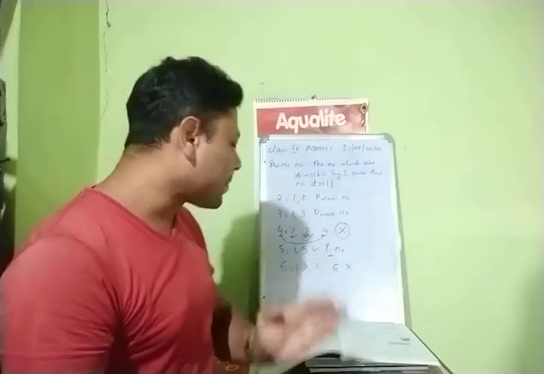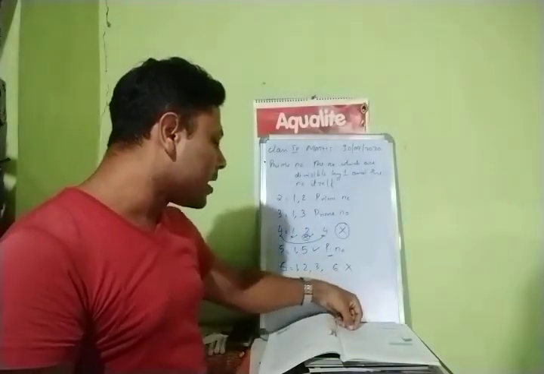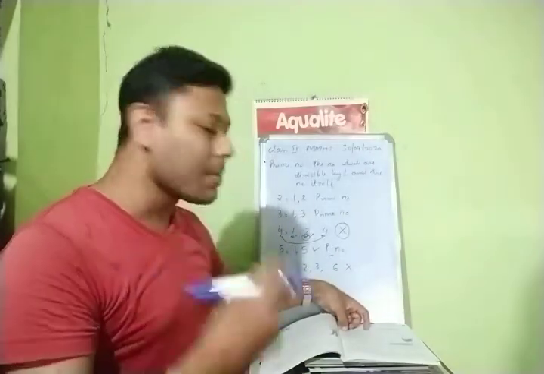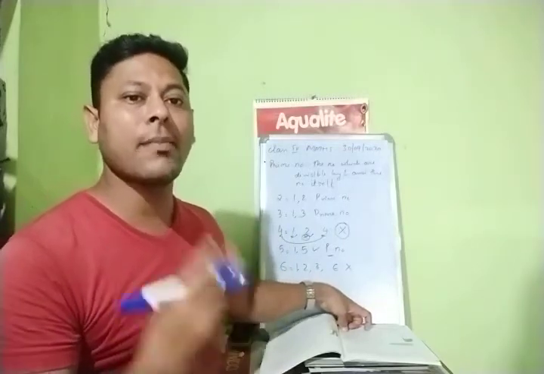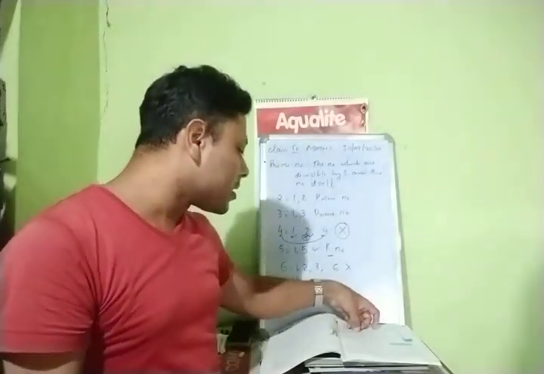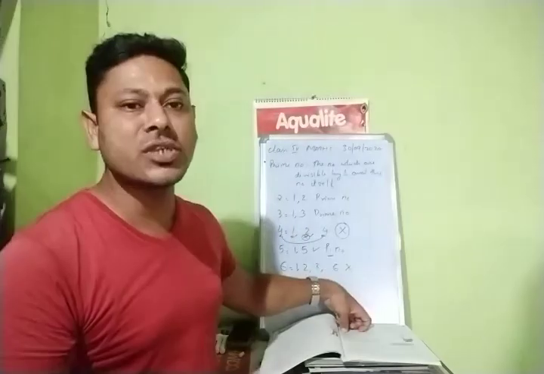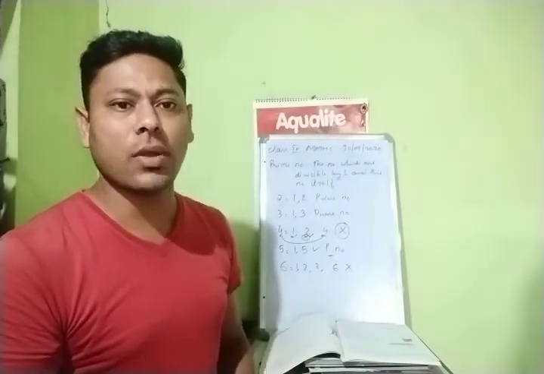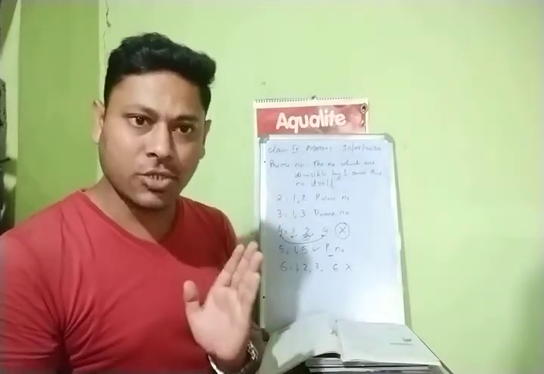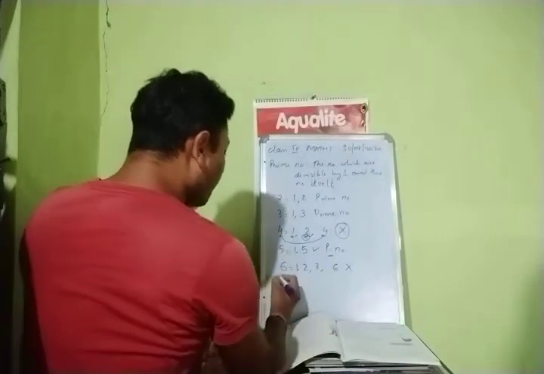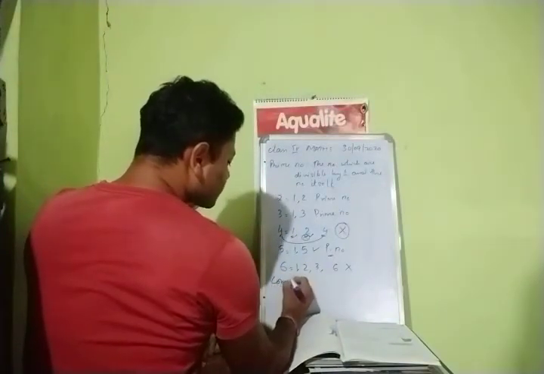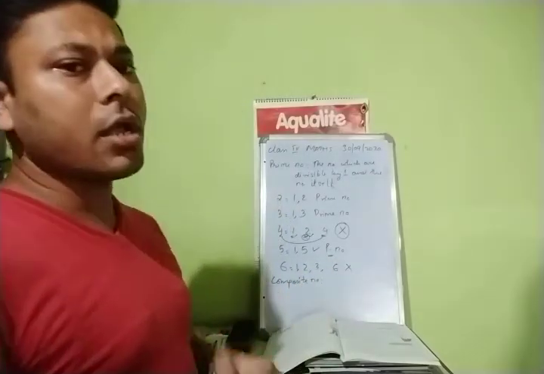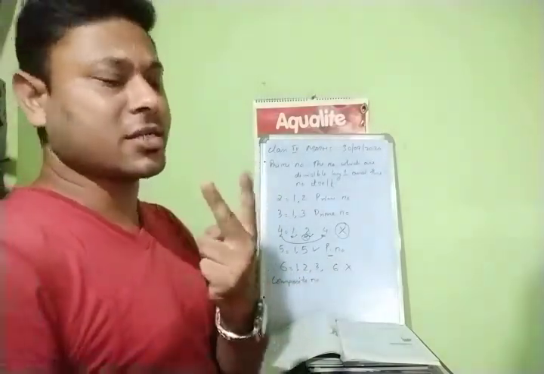Right, student? Now composite number means what? When we learned about the factors, we observed that some numbers are divisible by more than 2 numbers. Those numbers are known as composite numbers. When we have more than 2 factors, those numbers are known as composite numbers. Right, children? What do you mean by composite number? Composite number means what? When we have more than 2 factors.